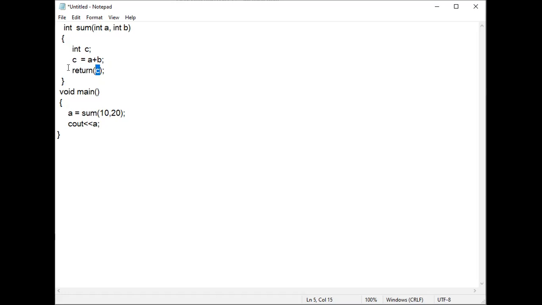So return means program control should come back to the same line where we stopped. When the main function reaches this particular line, program control stops working for the time being and goes to the sum function. Once the sum function has completed its task, the program control returns back to the main function, to this particular line, along with the value c. That c value is copied into variable a, and that is displayed on the screen.